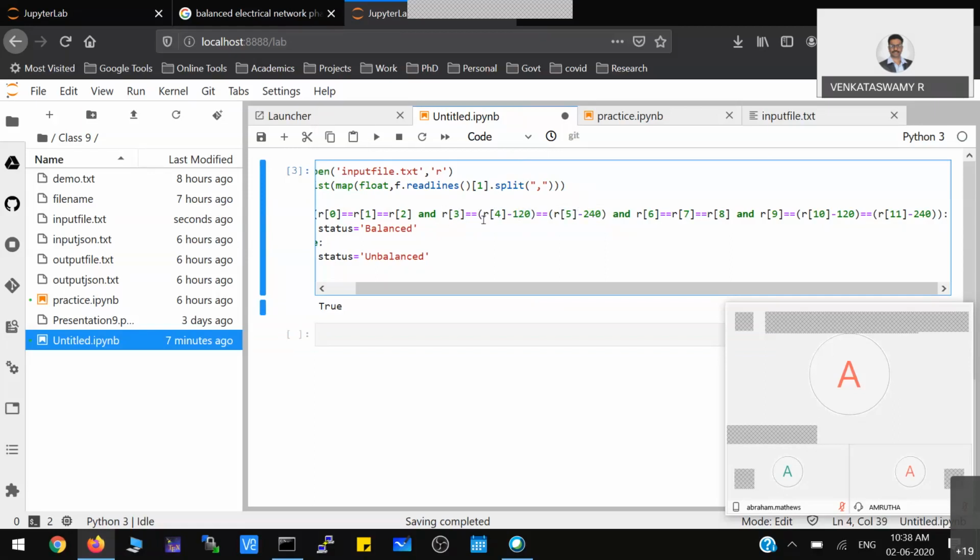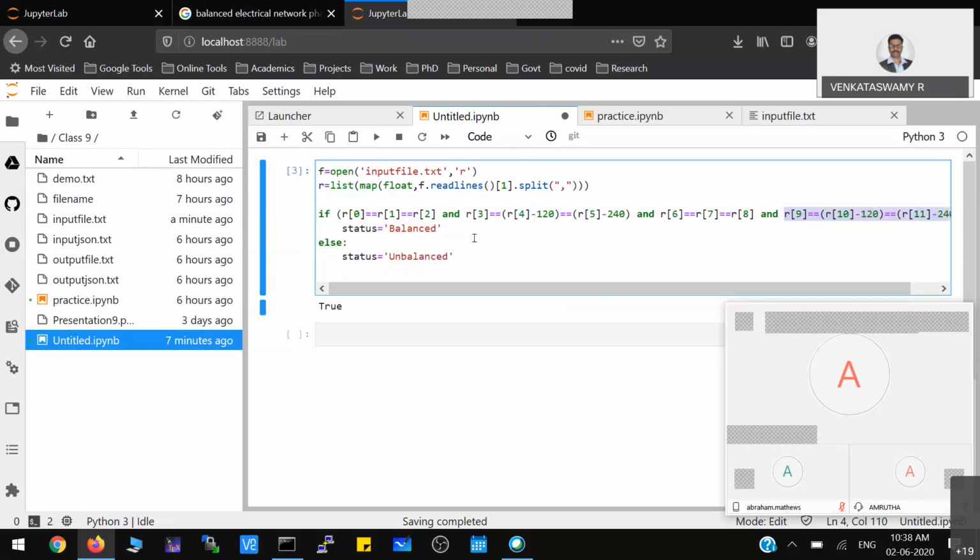Then all those values should be same, that means the phase difference is 120 degrees. Then the current magnitude should be same, and the angle of the current also should be same. If all these conditions are satisfied, you can say the status is balanced. Otherwise, you can say the status is unbalanced. This is the conclusion you can make.